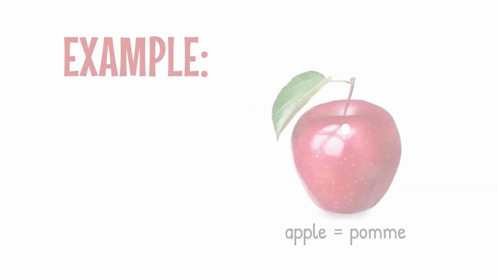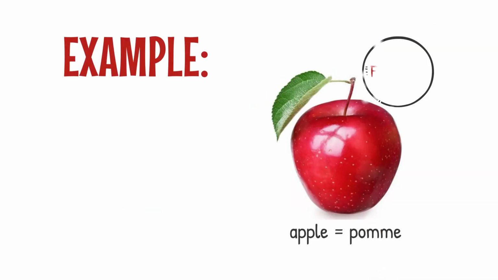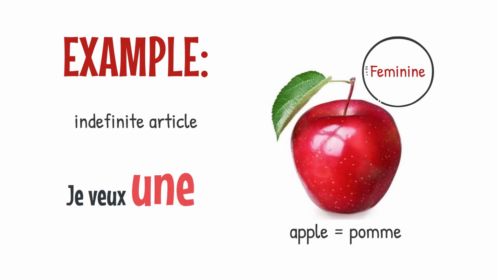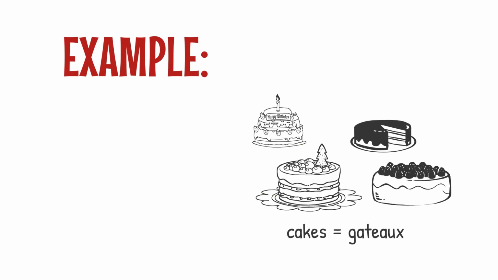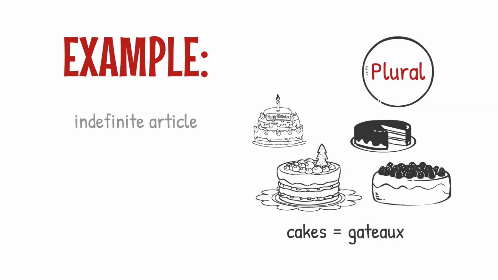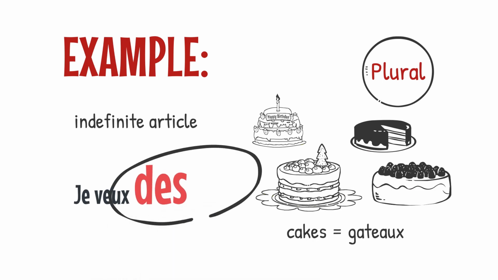If you want to say that you want an apple, apple is feminine. So you would say, je veux une pomme. The indefinite article for apple is une, because apple is feminine. If you want to say that you want cakes, many cakes, then you would use des. Je veux des gâteaux. It's irrelevant if it is feminine or masculine. If you want many of them as a whole, then you want to use des.